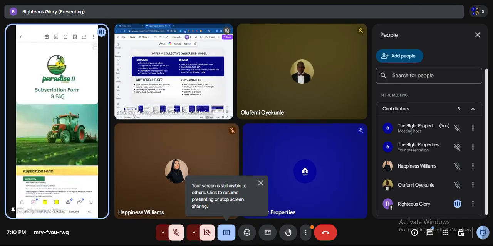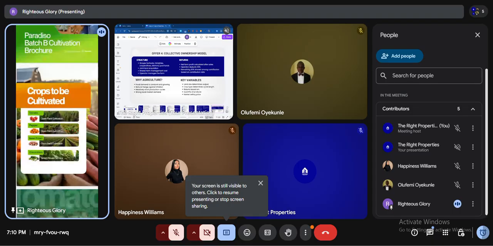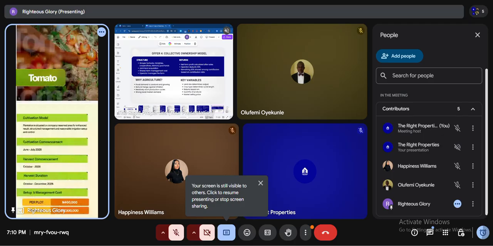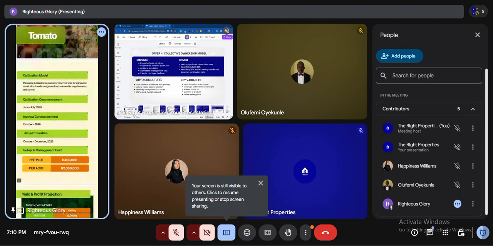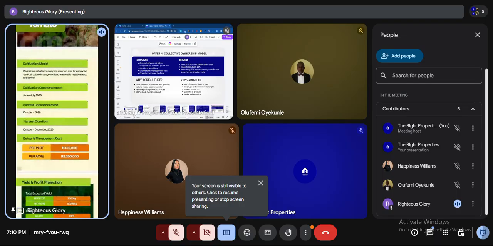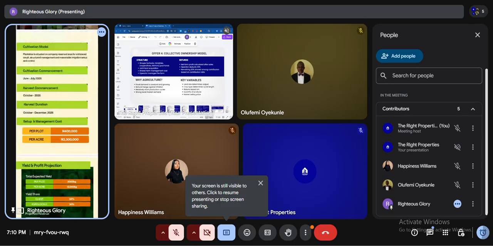So Paradiso Batch B cultivation. These are the crops to be cultivated, like I said: tomato, pepper, sweet potato, and cucumber. So for tomato, cultivation starts June, July, and harvest is in October. So harvest return is October to December. As you can see, per plot, 400,000, per acre 2.3 million. So this is the cost for management and setup.